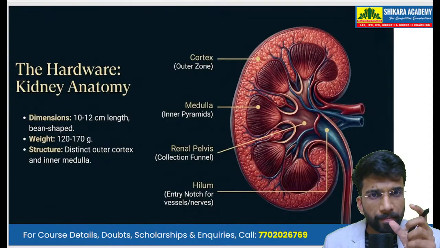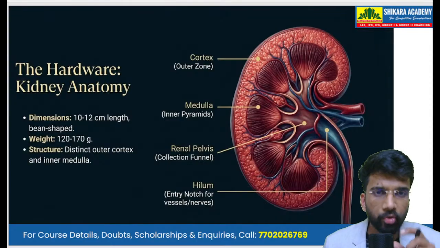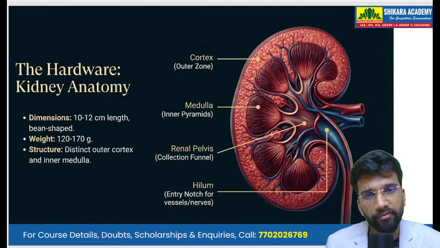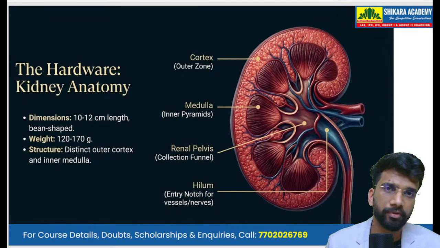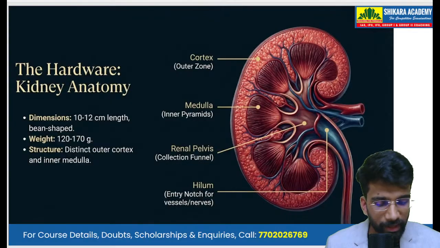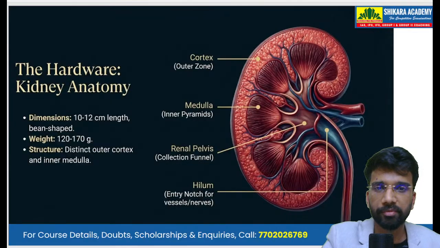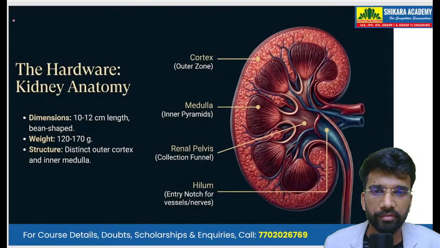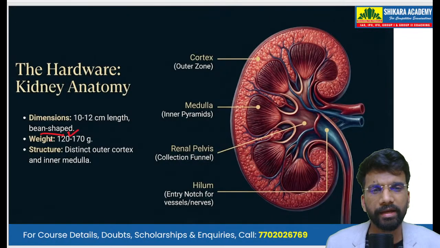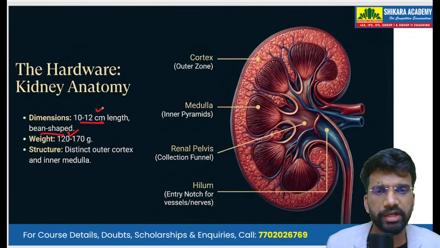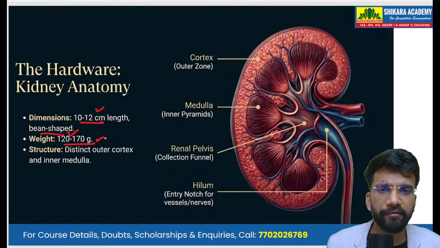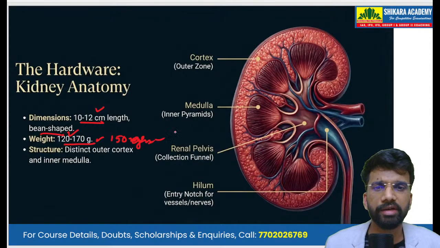Then the main human organ that is associated with the filtering of the blood and urine formation, the main excretory organ, is the kidney. The kidney is a small bean-shaped organ. It has a length of about 10 to 12 centimeters, and it weighs around 150 grams on average.